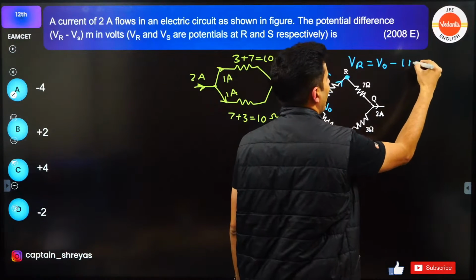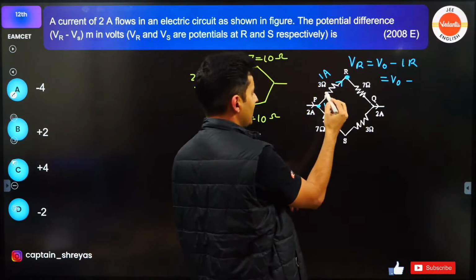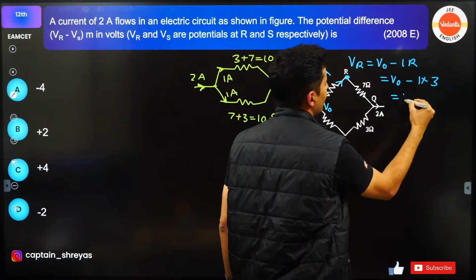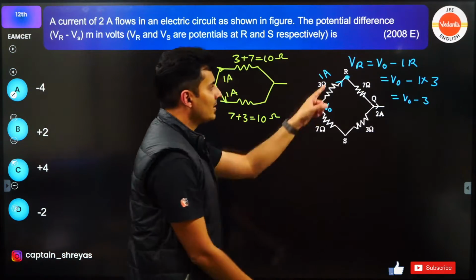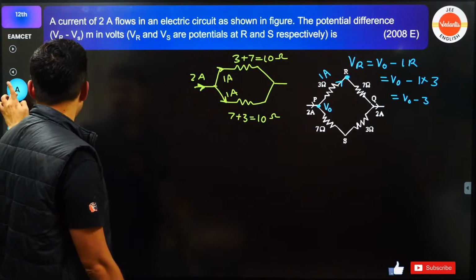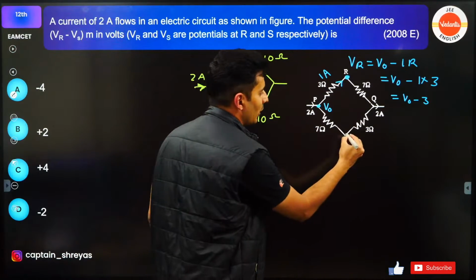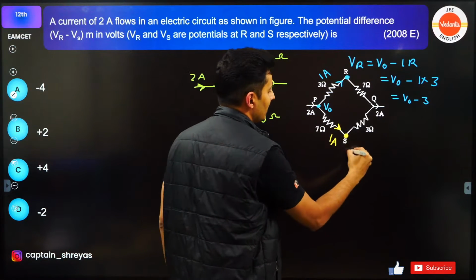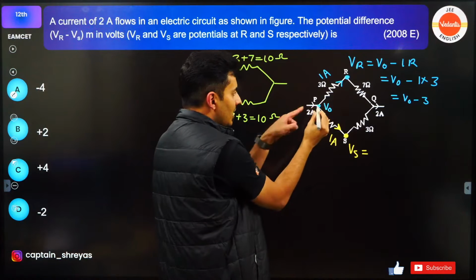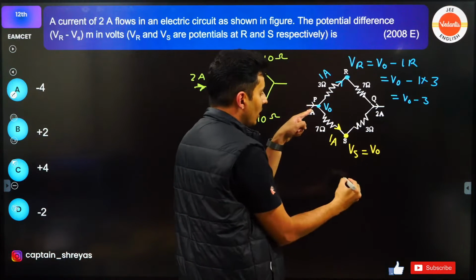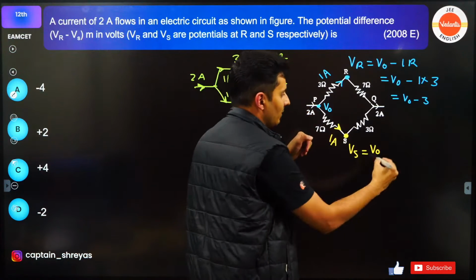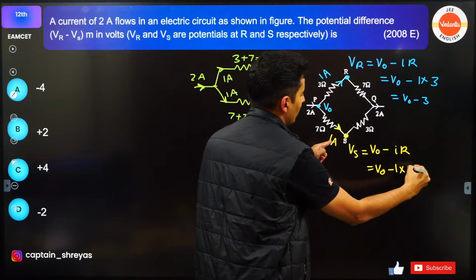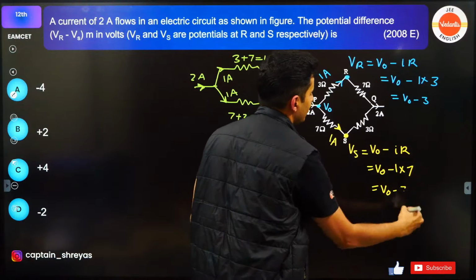So it is V0 minus I, which is 1, times resistance 3. So basically it is V0 minus 3. That is the potential at this point. Similarly, you can find the potential at this point, because here also the current is going to be 1 ampere. The potential at S, if you start from here, was V0 volts. Here I go in the direction of current, so it will be minus IR. So it will be V0 minus current into resistance, V0 minus 7.